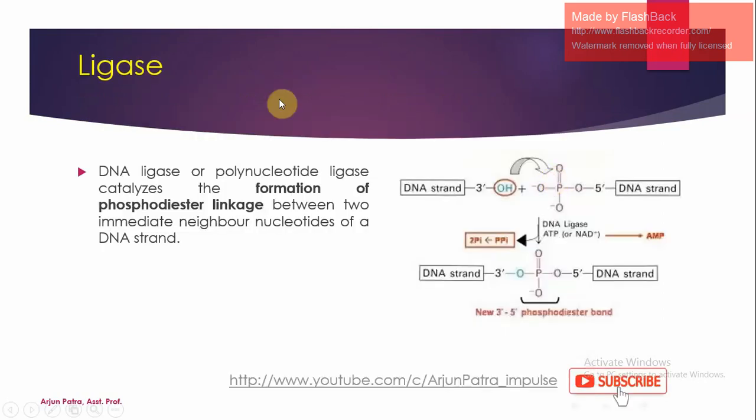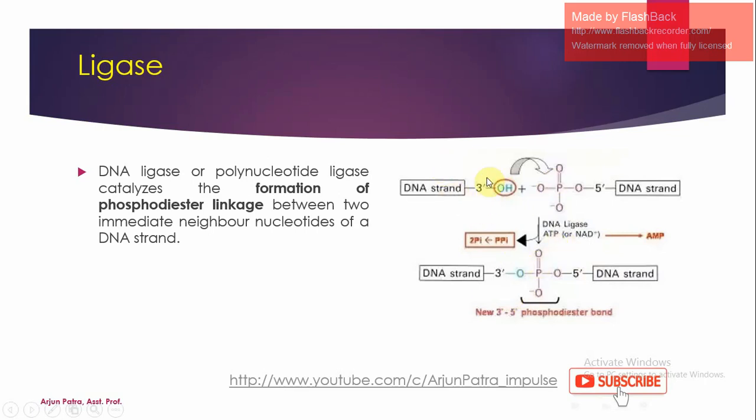Next, come to the ligase. We know that this is also known as molecular glue, and this DNA ligase, or sometimes also known as polynucleotide ligase, is responsible for the formation of the phosphodiester bond in between two nucleotides of a DNA strand. Because in DNA replication, in the lagging strand, some fragments of DNA are synthesized. So to join these fragments, this ligase is very much important, and this is how the DNA ligase performs its activity.